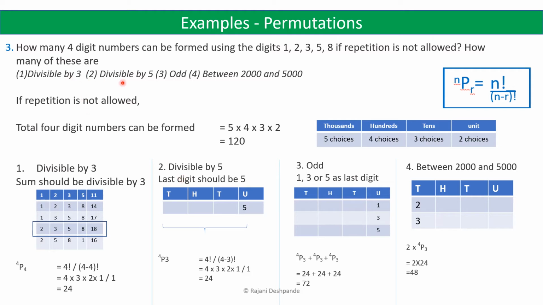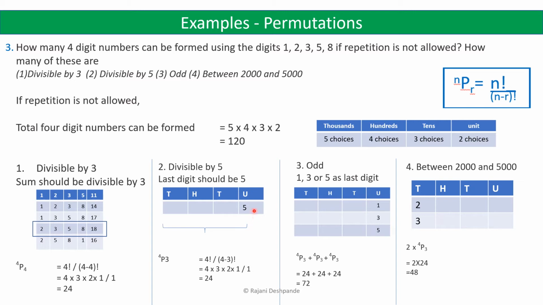Now we will take the second part, divisible by 5. We have to find all those 4-digit numbers which are divisible by 5. The divisibility rule for 5 is, if the last digit is either 0 or 5, the number is divisible by 5. But here we don't have 0, so we will keep 5 in the units place, because only numbers formed with 5 in the units place are divisible by 5. Others are not.